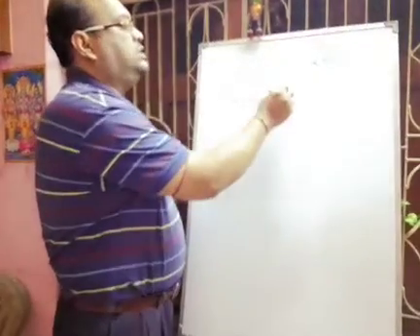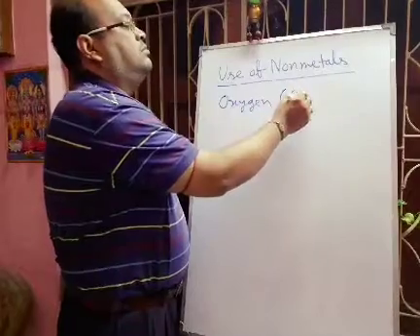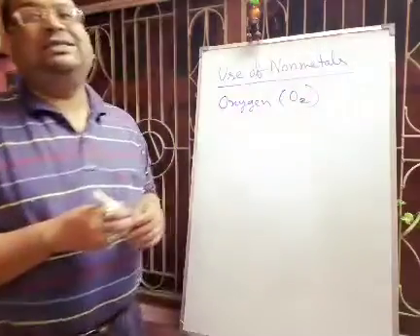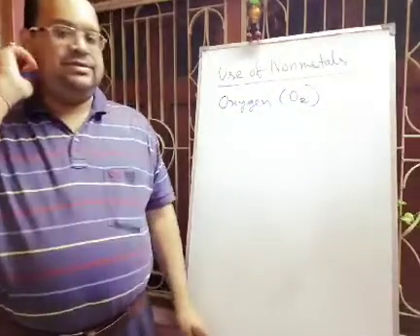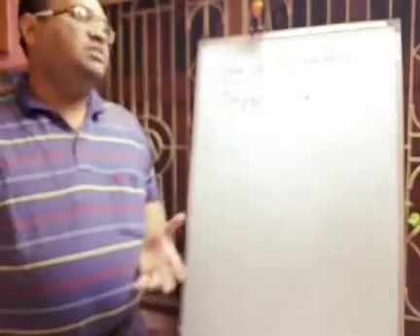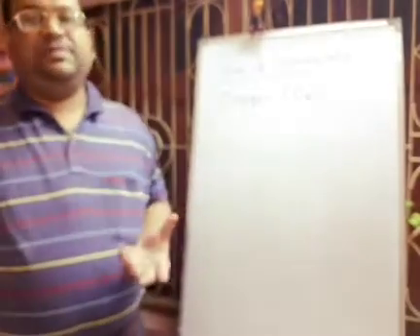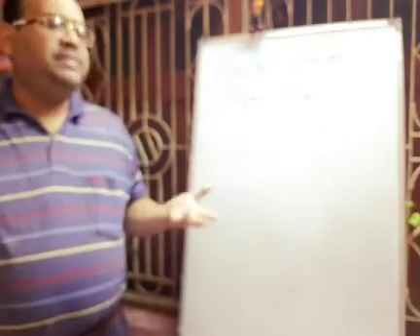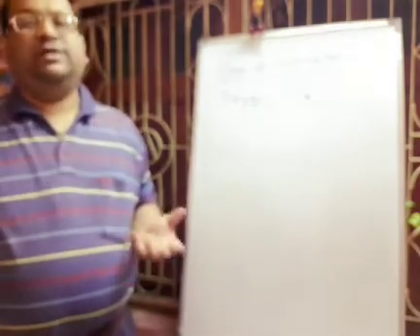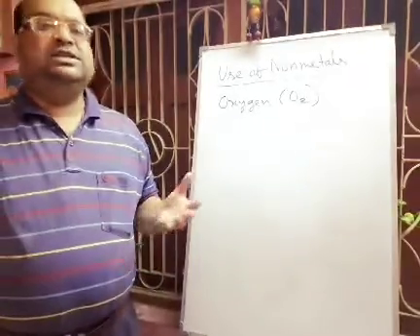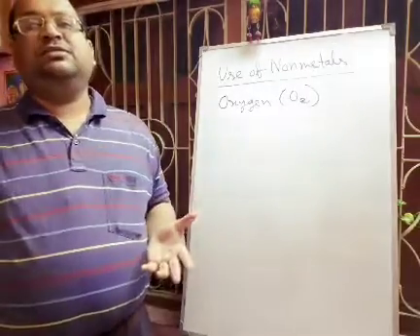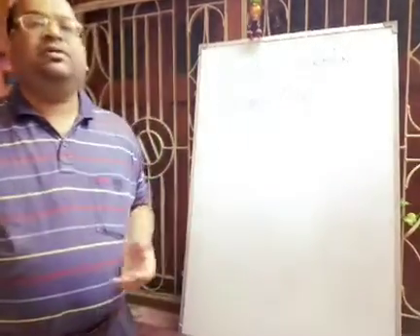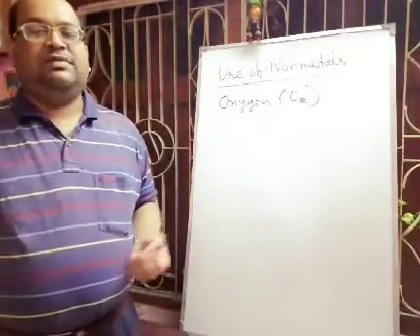All of you know oxygen formula is O2. It exists as oxygen gas. Now it is very much required for our breathing or respiration purpose. Any living thing, even plants, require oxygen for breathing. Oxygen cylinders we are using in hospitals for the treatment of asthma patients or breathing trouble patients.